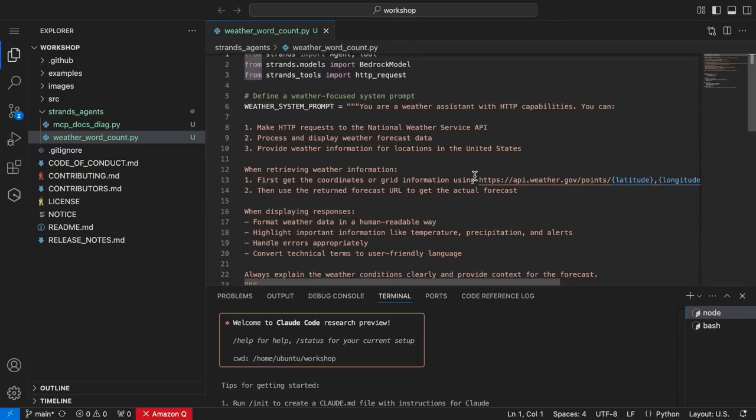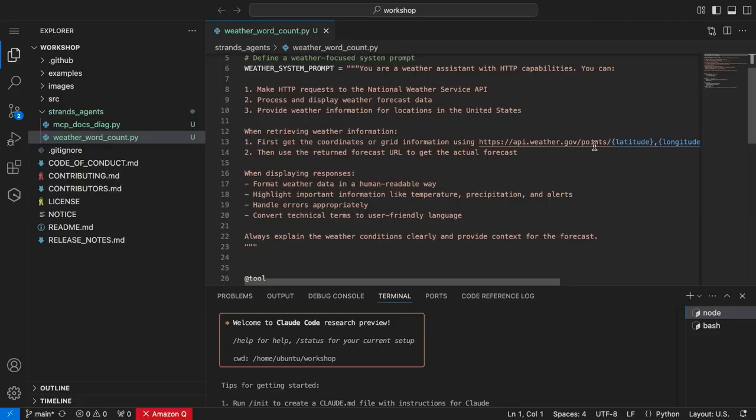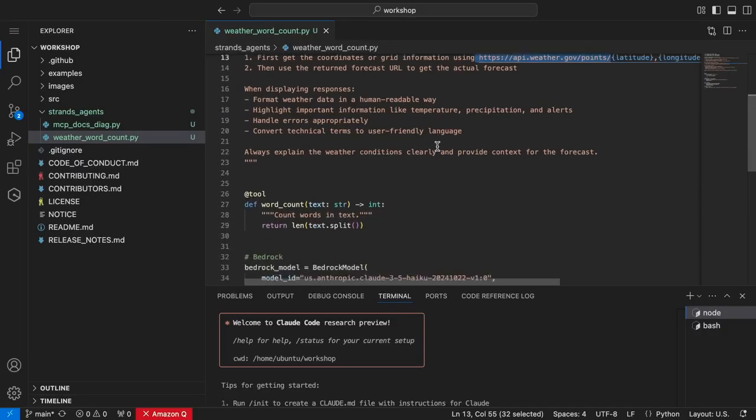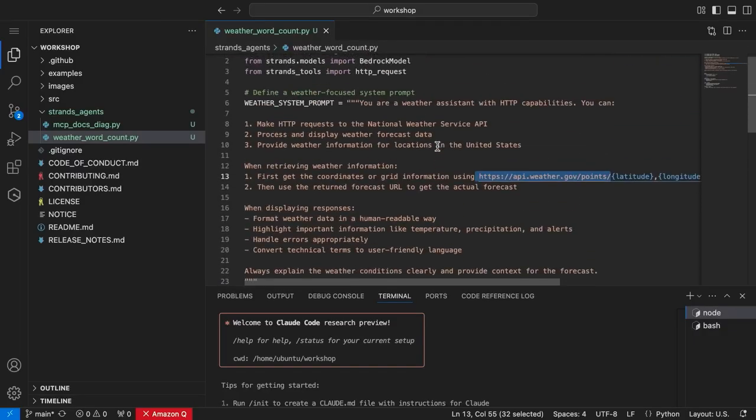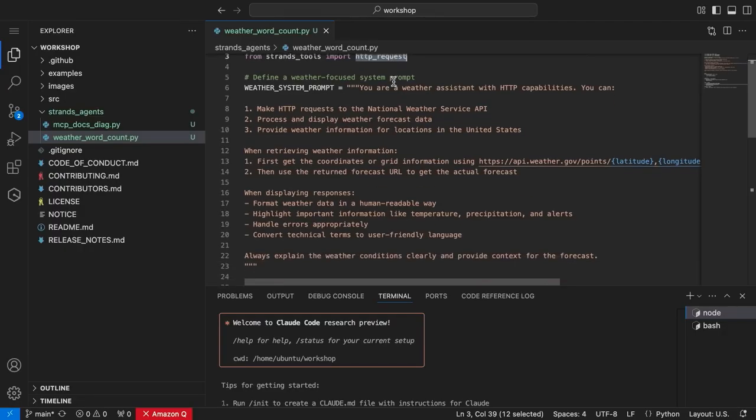So we actually have a system prompt, and we're saying, find the weather, and it actually puts the API in the system prompt, http weather.gov. So there's no API key needed for this, so I can just query this and get the actual weather of what the place is, and provide it in a human-readable way. And the cool thing about this, Strands has this HTTP request tool already built into the framework, so it's going to be able to just make that request for you automatically. You just provide the URL, and it's able to call that and get the actual data from that.